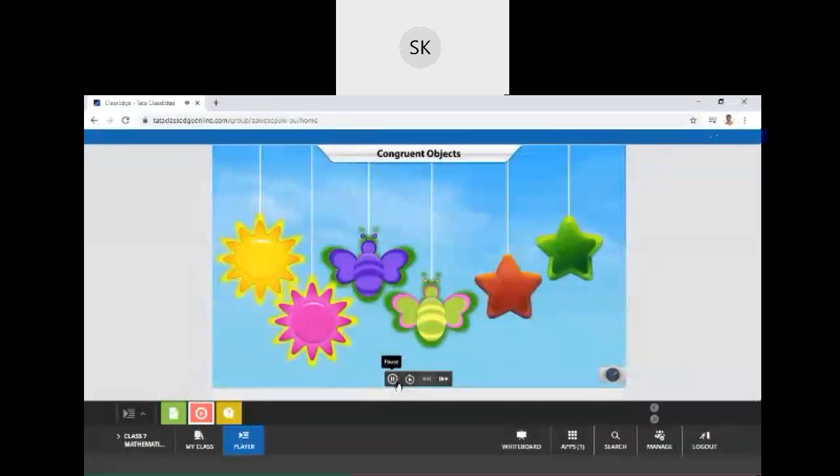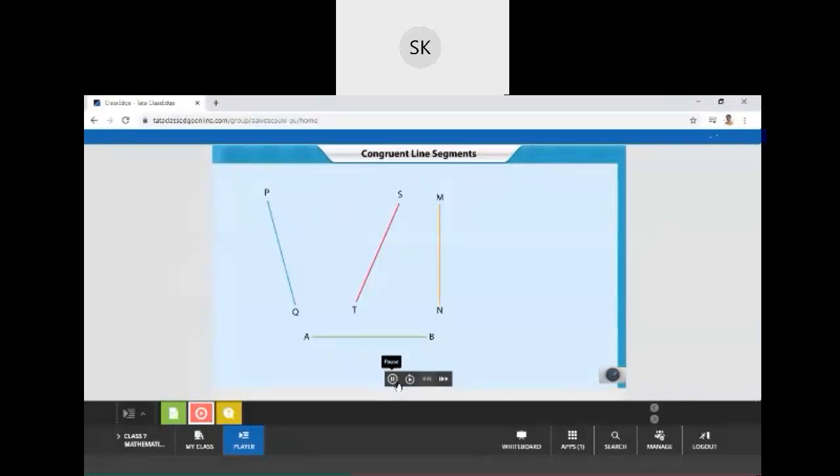Two objects are equal or congruent if they have the same shape and dimensions. Take a look at these four line segments. Do they all have the same length? Line segments are congruent if and only if they have the same length.